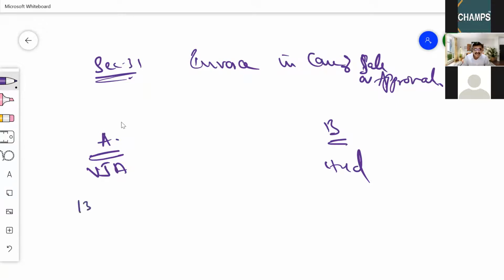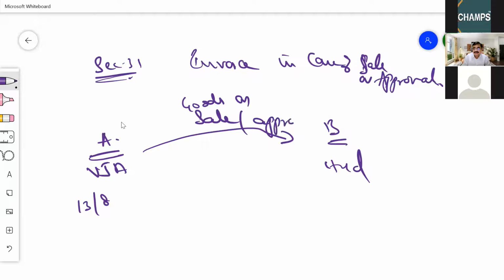On 13th August, I am sending goods on sale or approval. Now, this is not a supply. This is not at all a supply. This is only sending the goods on sale or approval basis to that fellow.